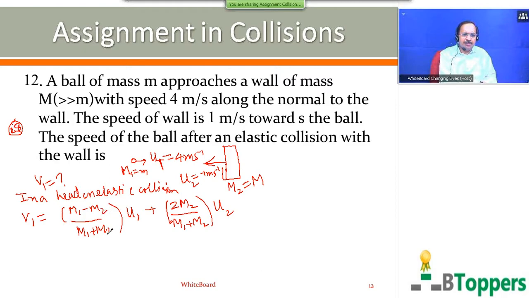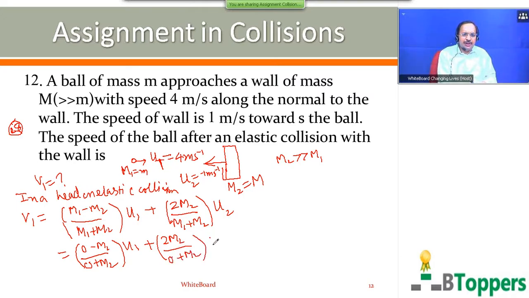Here m2 is very large compared to m1. So therefore you can neglect m1 compared to m2, both in numerator and denominator. So if you neglect m1 in comparison to m2, you get v1 equal to minus u1 plus 2u2.